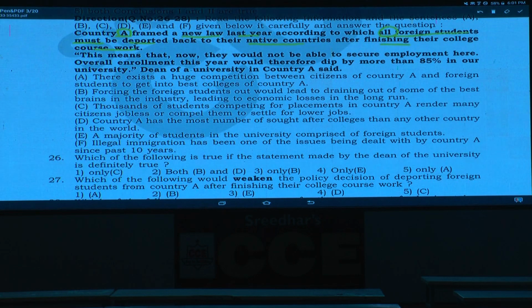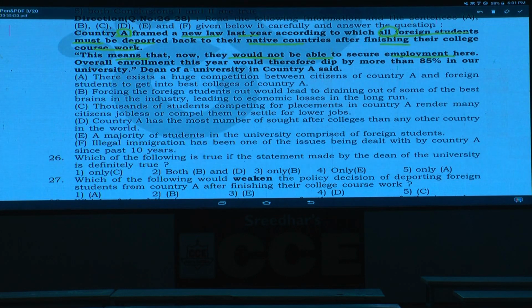The country has brought a new law under which no person can stay there after completing their studies. All those persons should go back to their own countries. This means they would not be able to secure employment here, just for studies only.